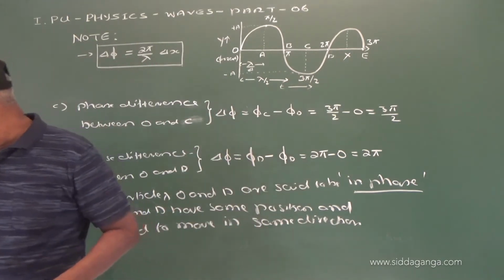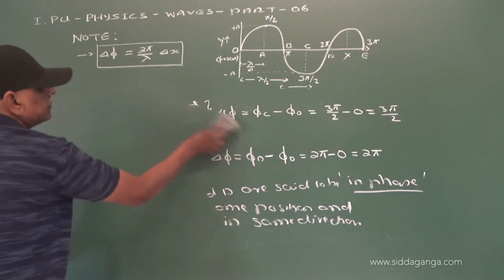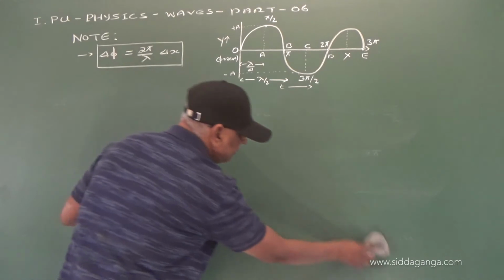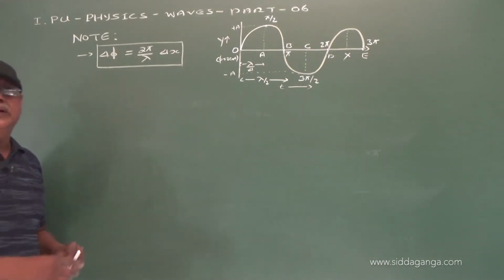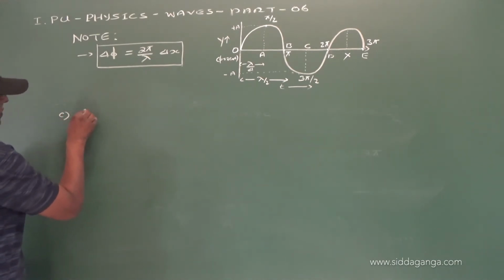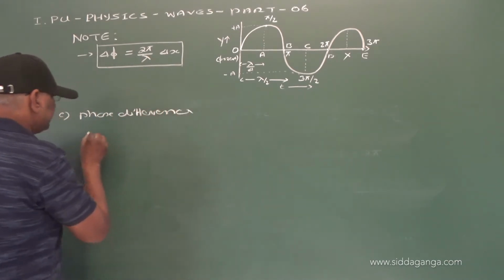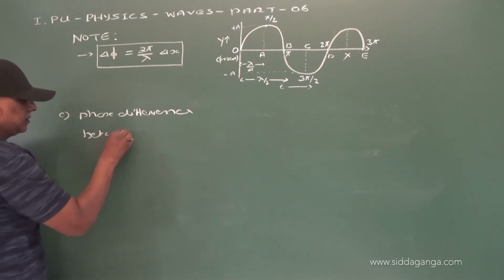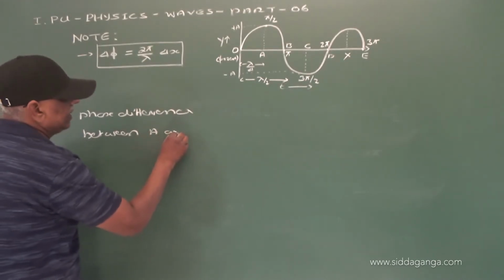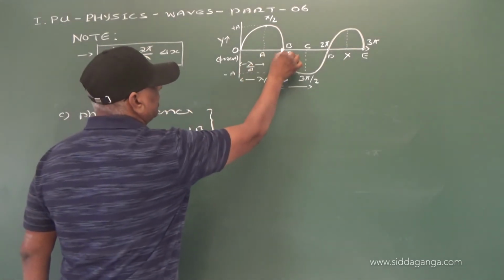Now, how to find the phase difference between, say, A and B, these two particles?